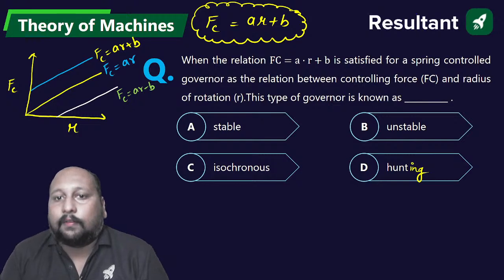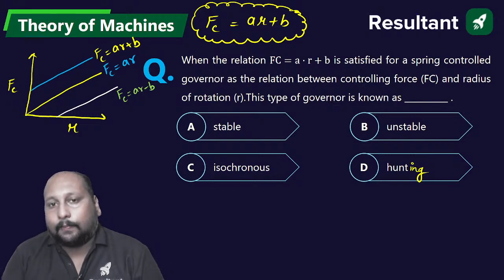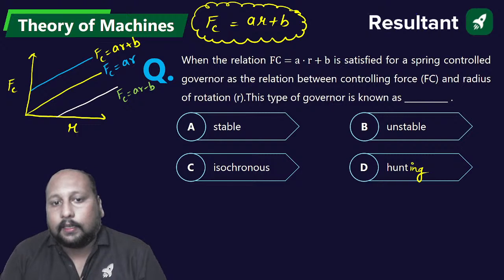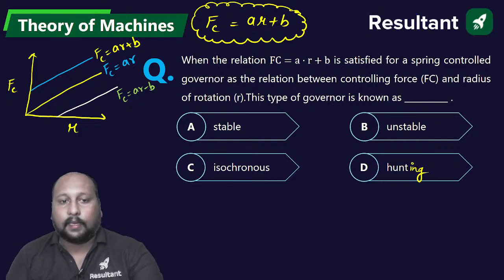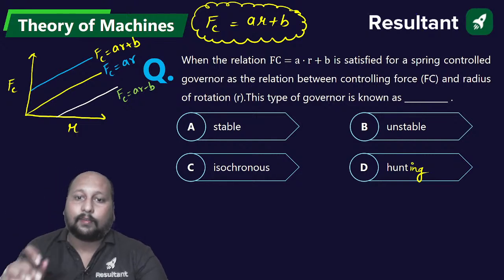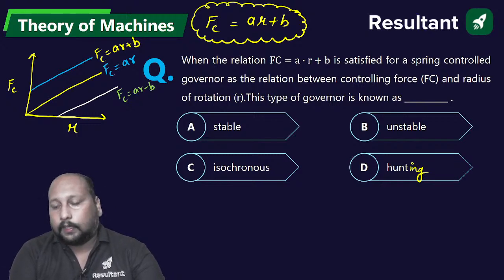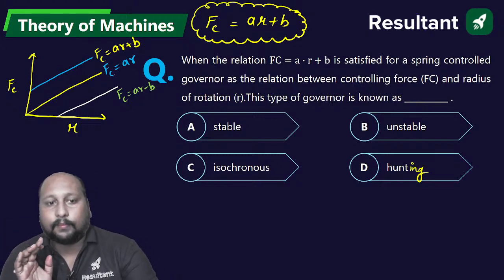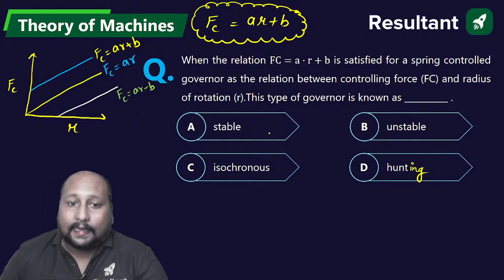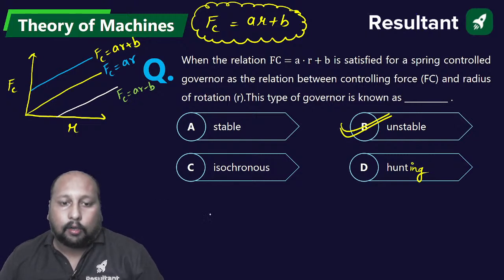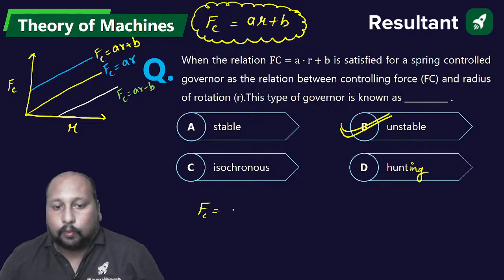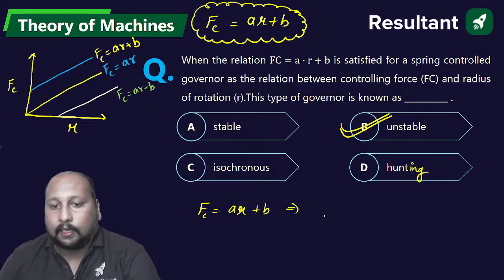This type of governor where FC is equal to AR plus B is being satisfied. Stable, unstable, isochronous. याद करो, बहुत important है. Governor say, if they're asking question, they could ask question from this. Answer for this is definitely unstable. क्योंकि your FC is equal to AR plus B. This is for an unstable governor.